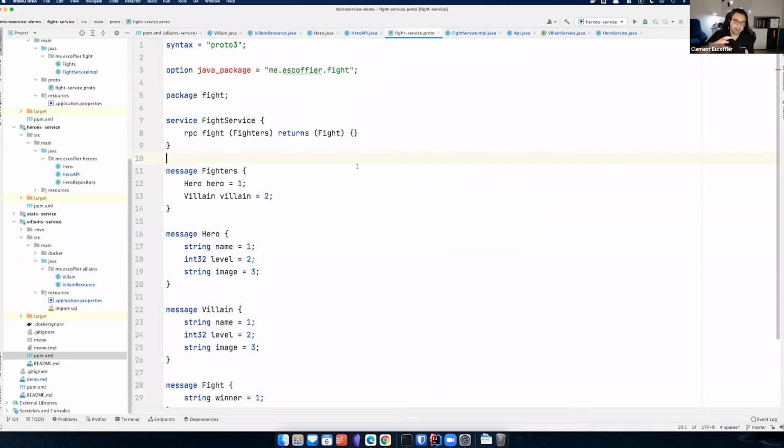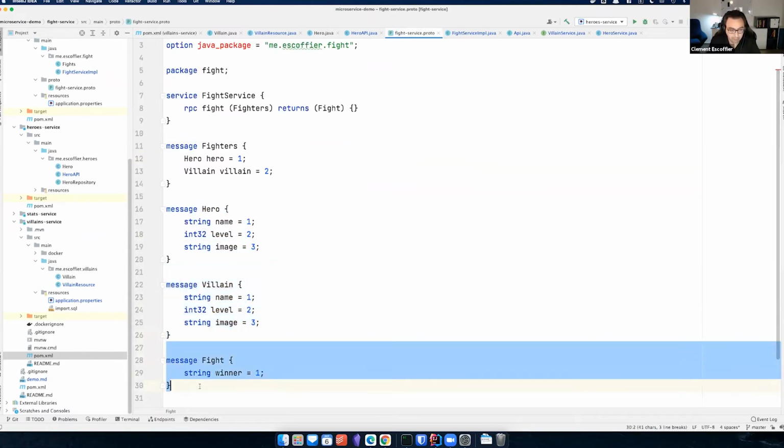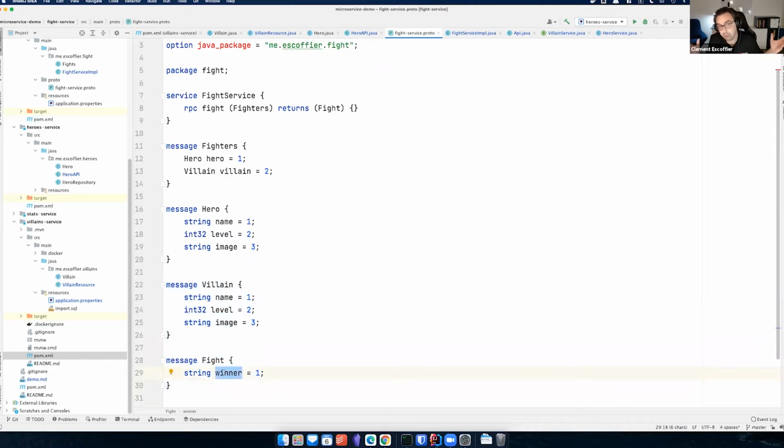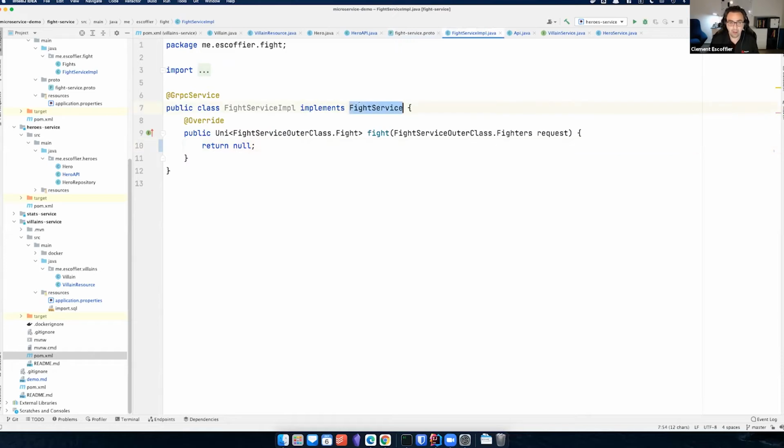The gRPC service is my fight service, which will receive a random hero and a random villain, and will organize a fight, and the fight result is just the name of the winner. Nothing very fancy. So this is a proto descriptor of my gRPC service. You don't need to do anything else with Quarkus. You just have your proto file, and all the generation is handled for you. So we handle the generation, and you just need to implement the fight service.